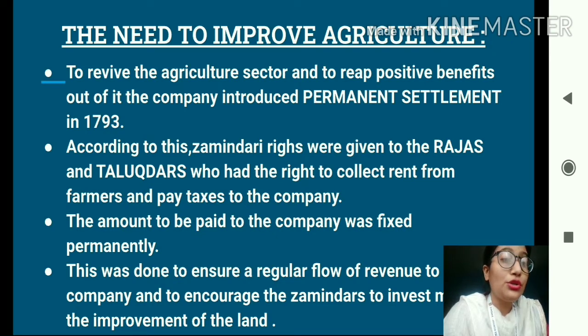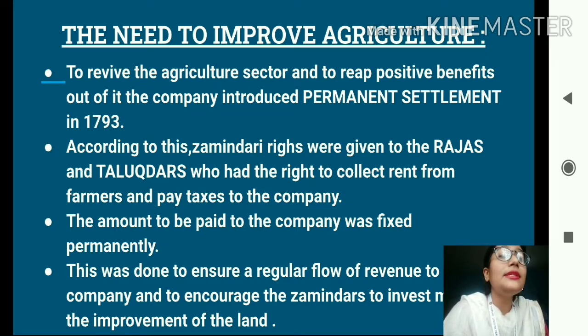Okay, so students, under the system of permanent settlement, what happened? Zamindari system was introduced. Zamindari rights were given to the rajas and to the talukdars, who were supposed to collect rent from the small farmers, from the small peasants, and from the rent received, a fixed amount of tax was supposed to be given to the East India Company.